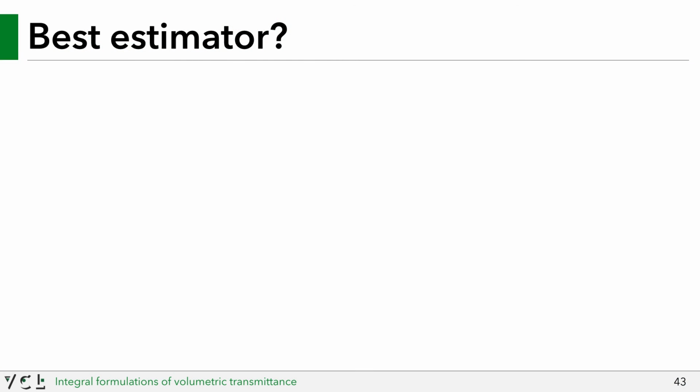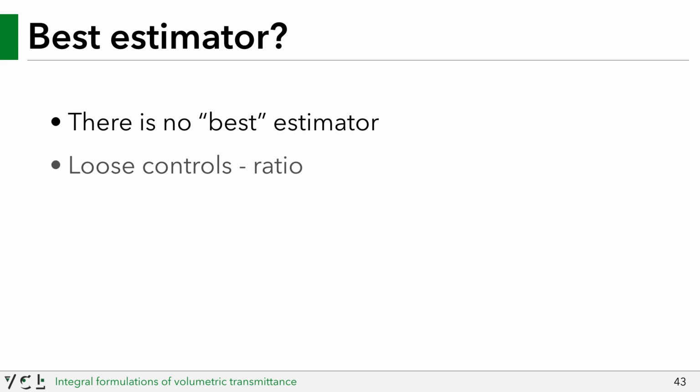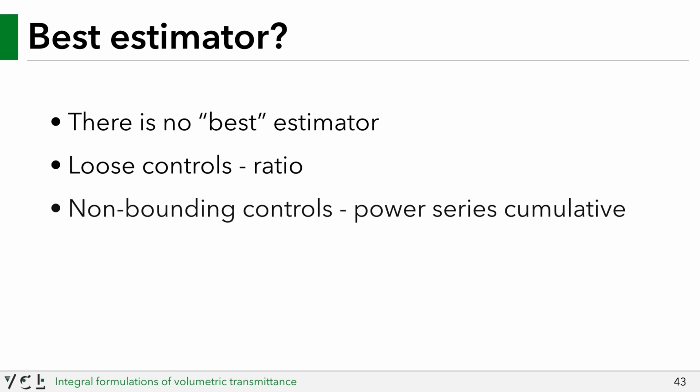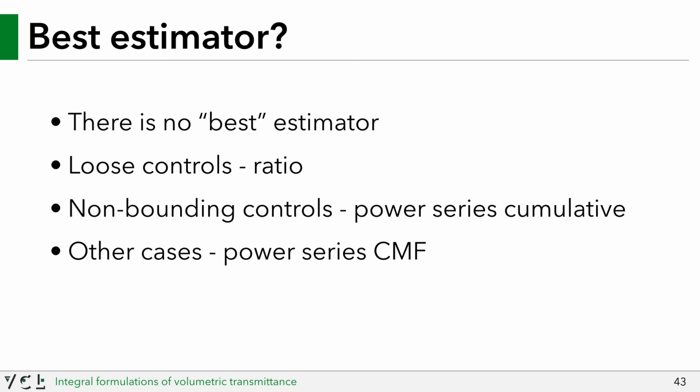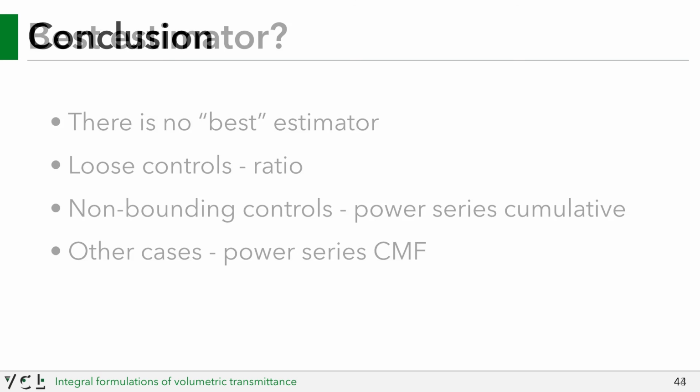So, which estimator is the best one? Unfortunately, there is no one-size-fits-all estimator yet. Ratio tracking is still the best choice for extremely sparse media or media with naturally loose upper controls. Our power series cumulative estimator is the best when supporting non-bounding controls, and our power series CMF estimator is typically the best for all other cases.